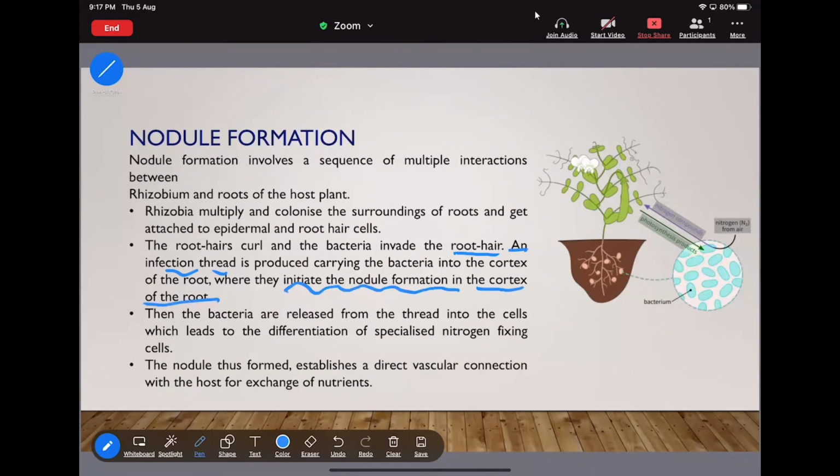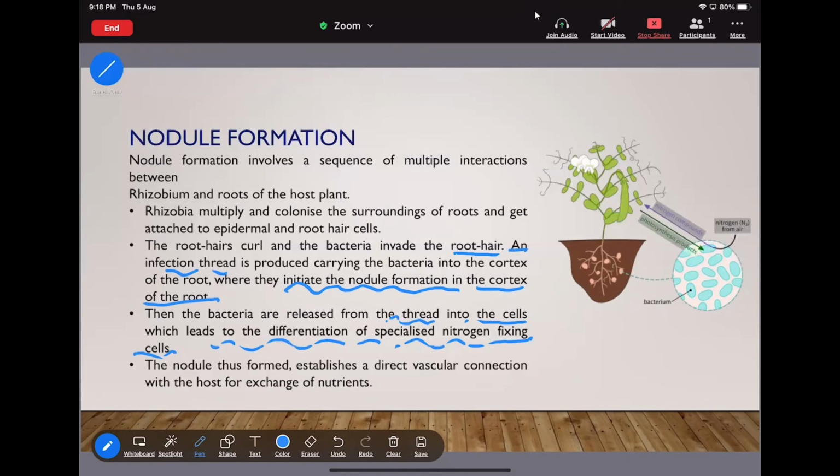Okay. Now the fourth point, then the bacteria are released from this thread into the cell, which leads to the differentiation or specialization of nitrogen fixing cell. Now, when this bacteria going towards the cortex region release from the thread, that will differentiate into the specialized nitrogen fixing cell. That will differentiate other cells. These are nothing but the nitrogen fixing cells.